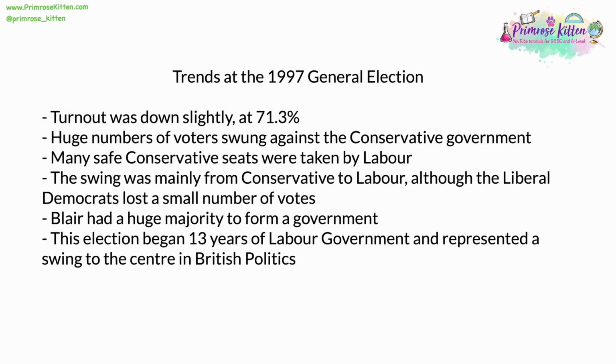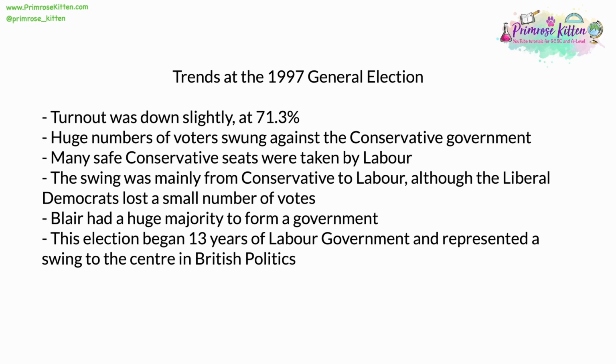The swing was mainly from Conservative to Labour, and a solid swing at that, between 5 and 10% in most seats. Although the Liberal Democrats did lose a very small number of votes, about 1%, that mostly also moved to Labour. Mr. Blair therefore had an enormous majority to form a government. He was able to carry out many of the reforms that he had put in his manifesto, and this election began the longest continuous string of Labour governments, lasting from 1997 all the way through to 2010.